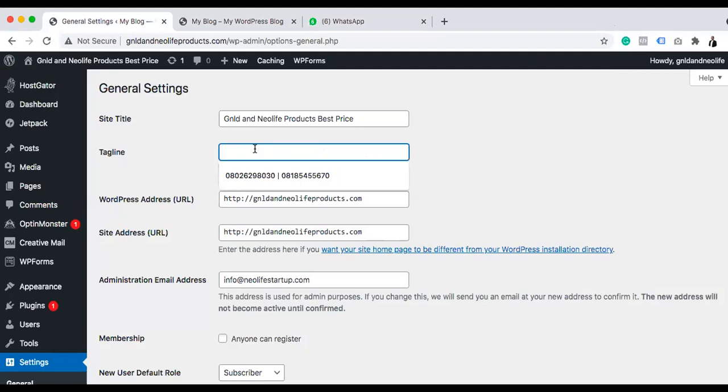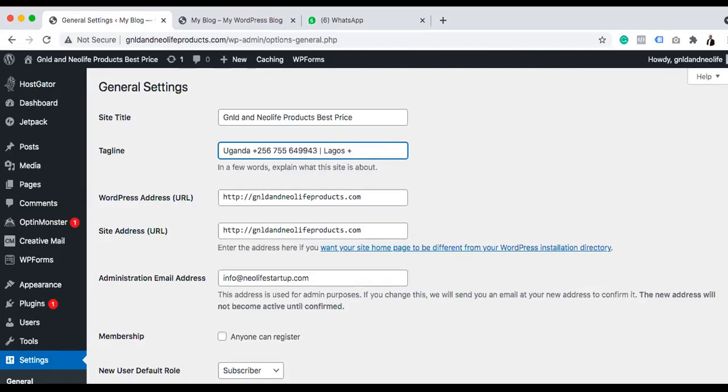But I can say Uganda, Victoria. So I can divide this like this. I can say Lagos, because I can't say Nigeria right now. Lagos, I can say plus 234 82 2629 80 30. You can also say Enugu, right? Enugu.